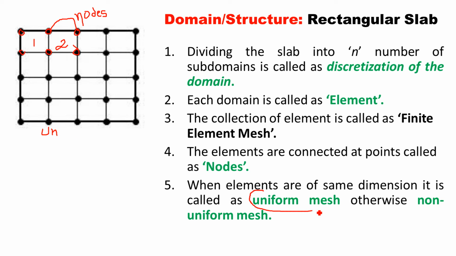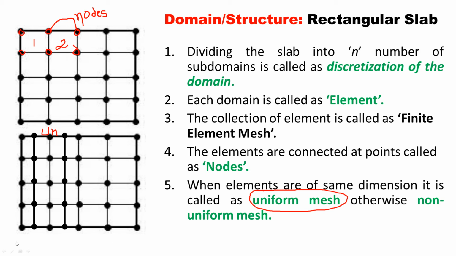And if you use two sizes of elements, for example in this figure, on the left half portion the size of element is different from the size of element used in the right part of this rectangular slab, it means the size of element is not the same throughout the mesh, and it is called as non-uniform mesh. So these are the important and simple five points related to discretization.